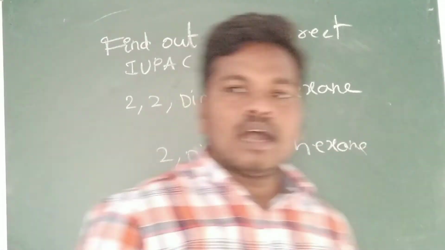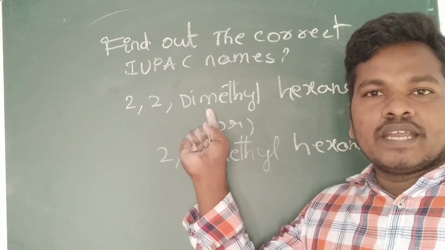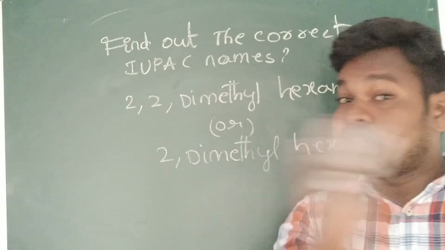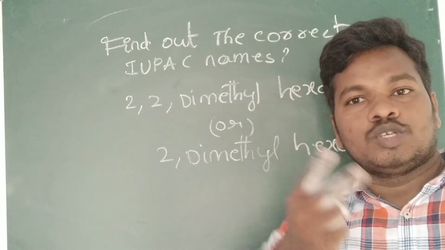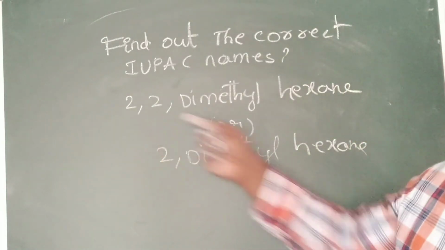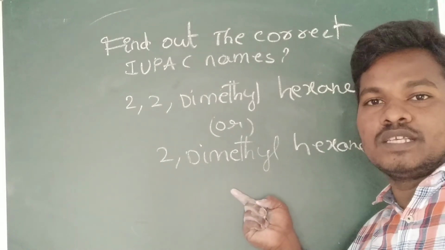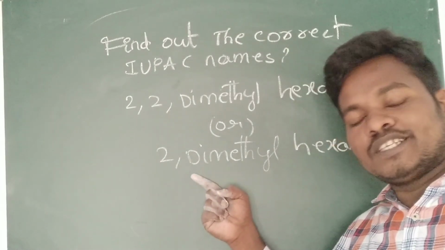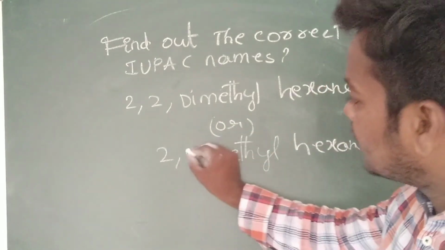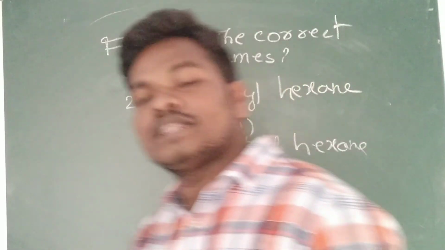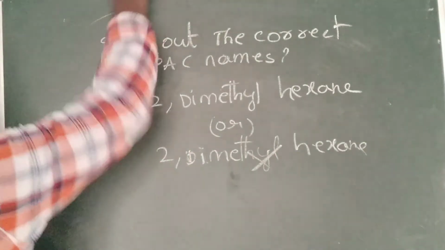As we already learned in the second part, whenever two methyls are presented, the number should be repeated, not the name. The position should be repeated, separated by commas. In 2-dimethyl, they mentioned only one 2, meaning one methyl on the second position, but they mentioned di, which means two methyls should be presented. So automatically this is wrong, and the other is the correct one.